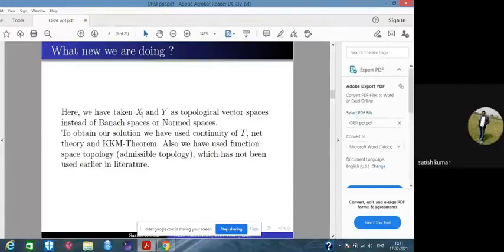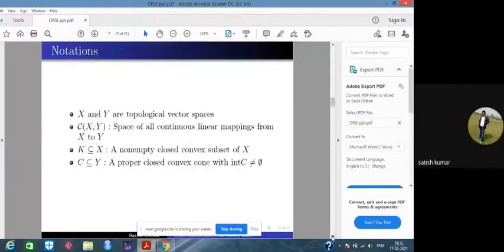Chan has taken X and Y as Banach spaces, but we have taken X, Y and the topology on X, Y as topological spaces, and we have used in our paper continuity of the map T and a function space topology, administrative topology, which I have not used earlier. And using these, these are some notations.